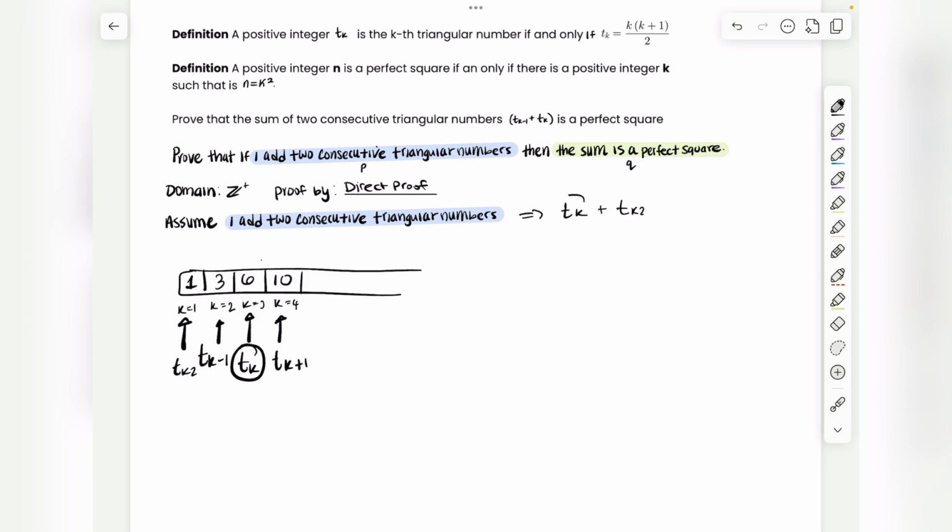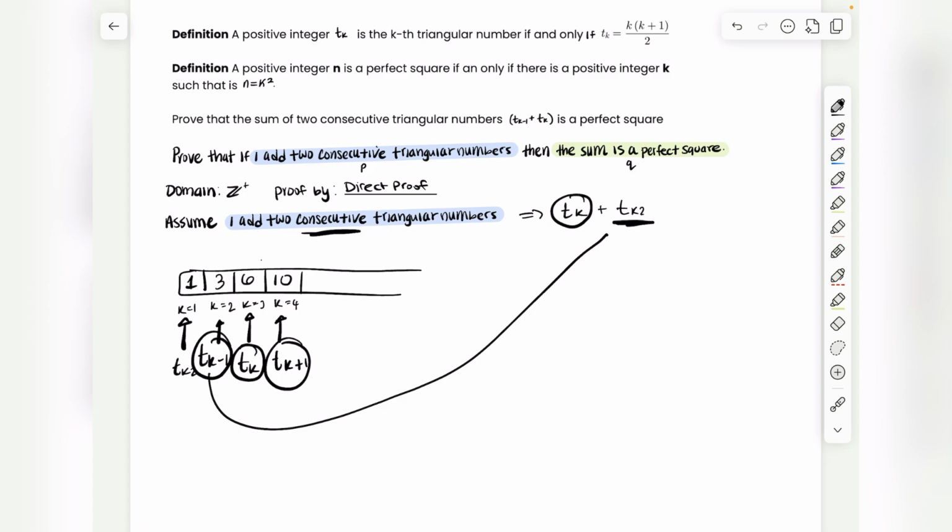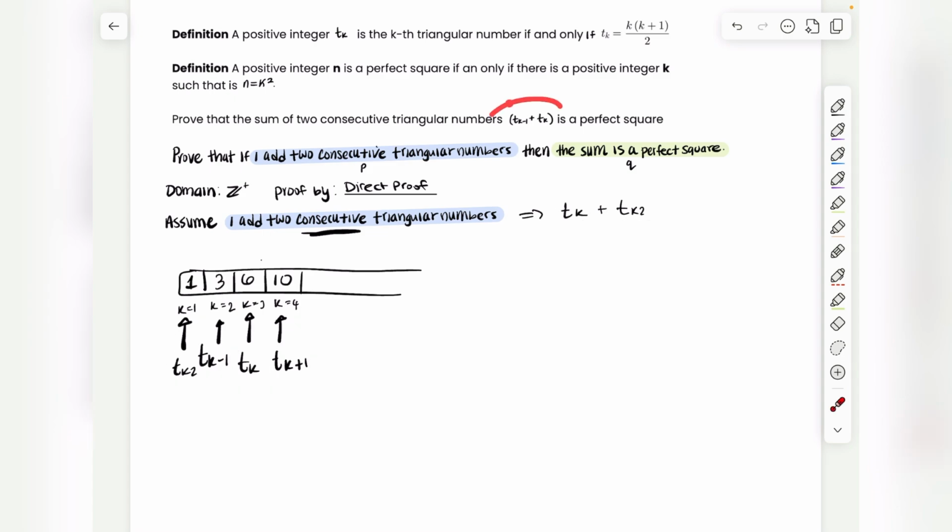So whenever you have t sub k, your only two other options, because they have to be consecutive, are the one right before or the one right after. So you can either add t sub k minus 1 or t sub k plus 1. This combo or this combo. In this case, they chose to pick the one right before it, so t sub k minus 1. But you could also do this one, and the proof will work as well. So we don't just say, oh, some triangular number at some random k. No, we want to specify that we have to add a triangular number at a k that is right before or after, because these are the only two consecutive options. So that's what they give us right over here. And you can switch the order, it doesn't matter.